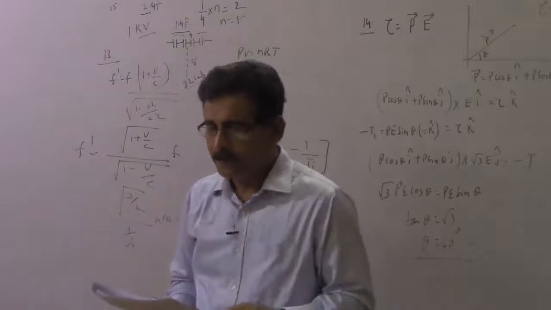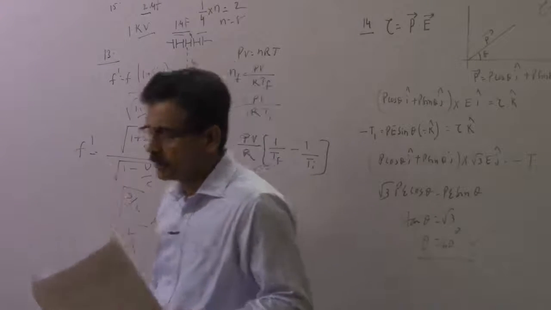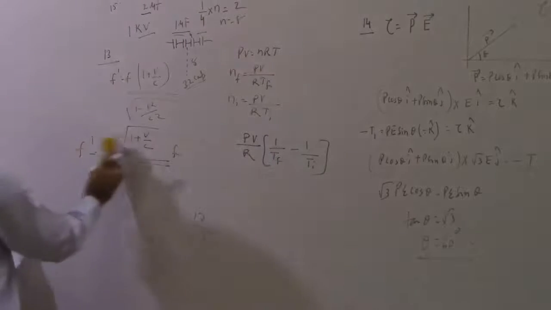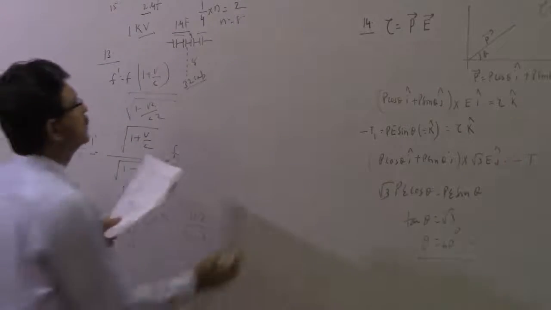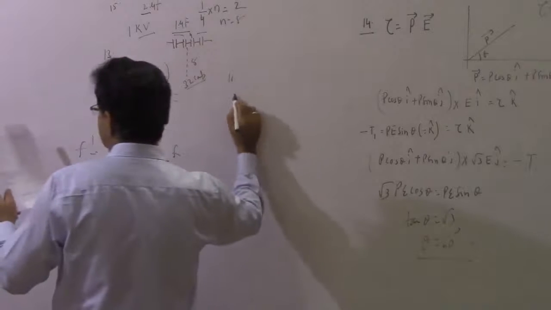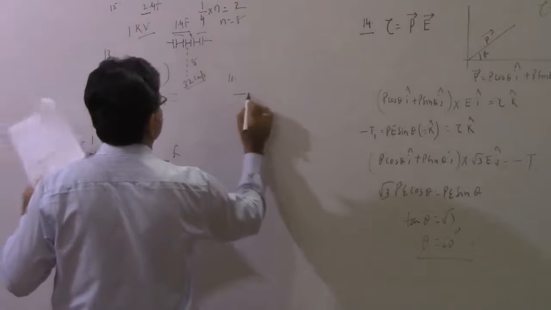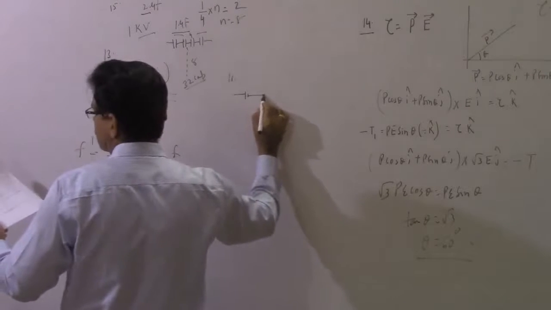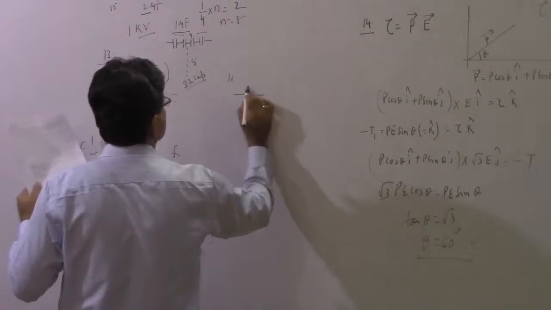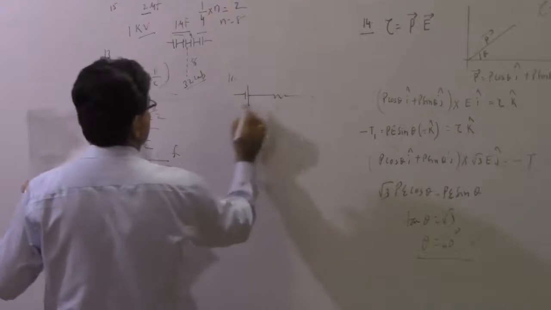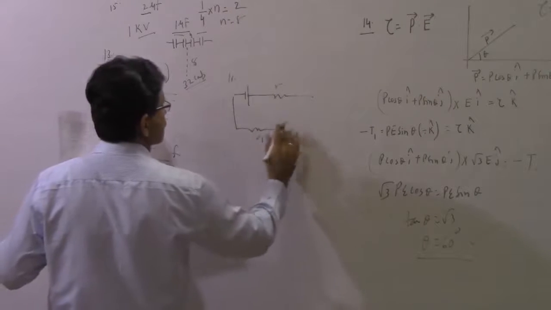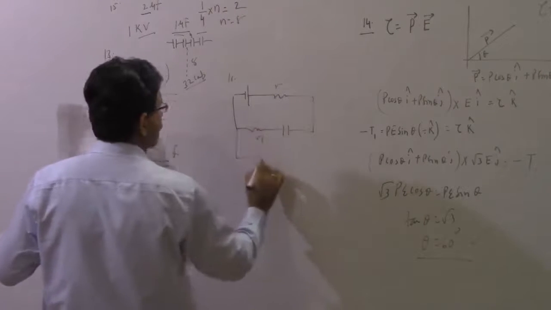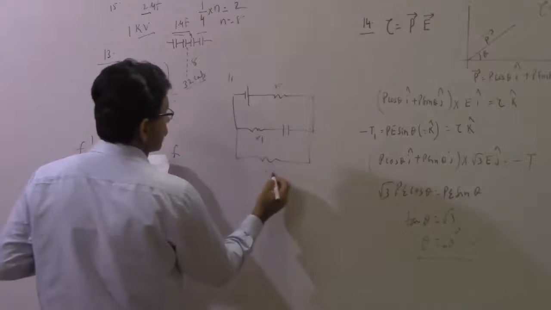Okay, next question. Look at the time constant. Again a very easy problem. Look, I am making the picture here, the 16th. There is a battery here, plus minus, it doesn't matter. Okay, this is minus plus, how does it matter? It makes no difference. R, and this is your R1, and here is a C, and then here you have R2.